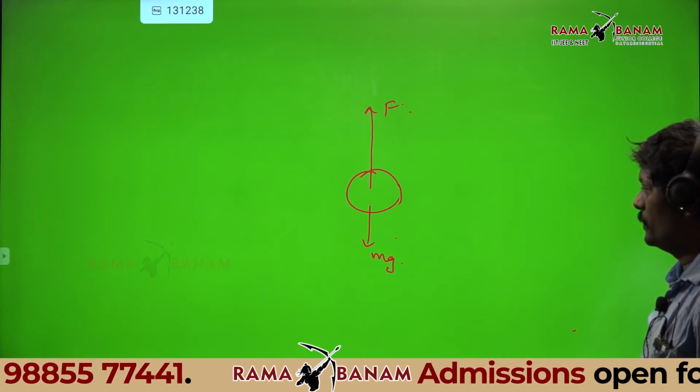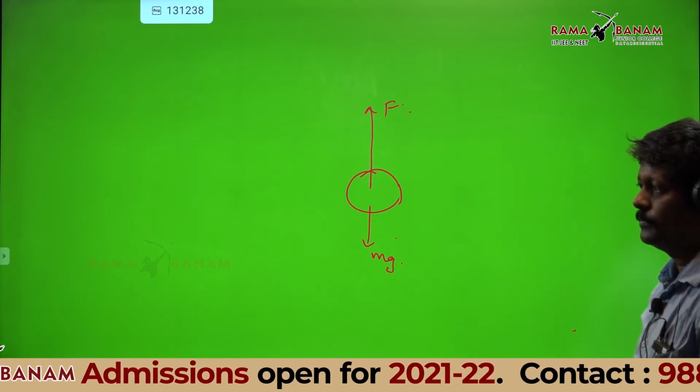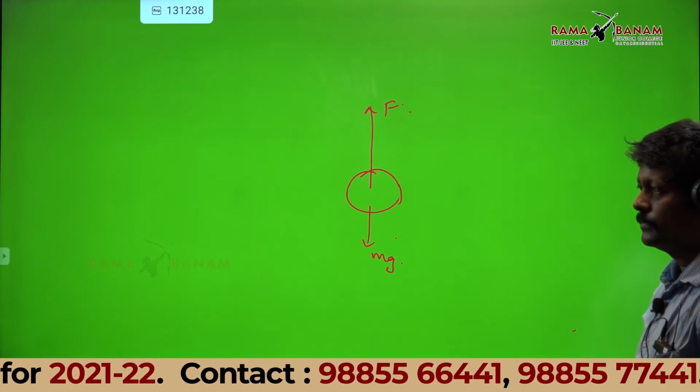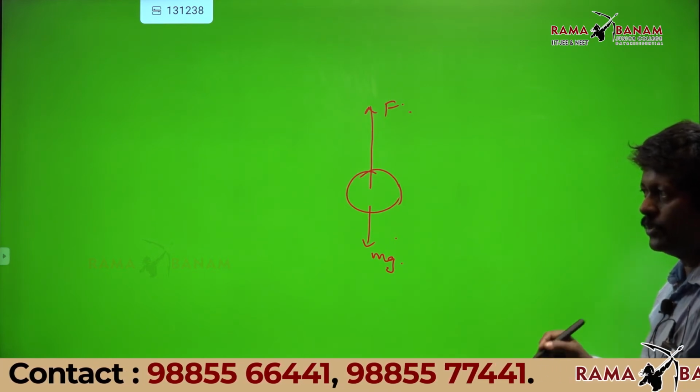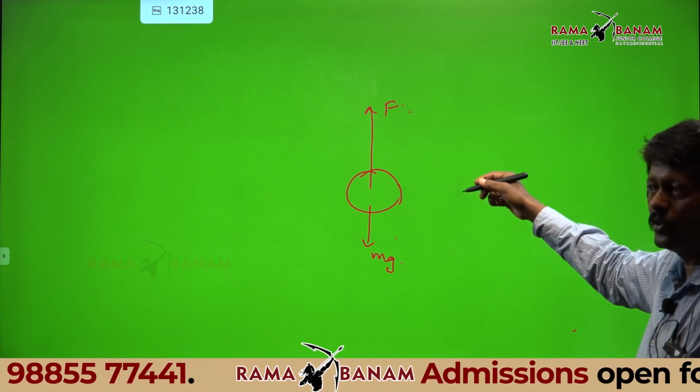It will go downwards, sir. Downward, and the net force is mg minus F. It will go down with acceleration.